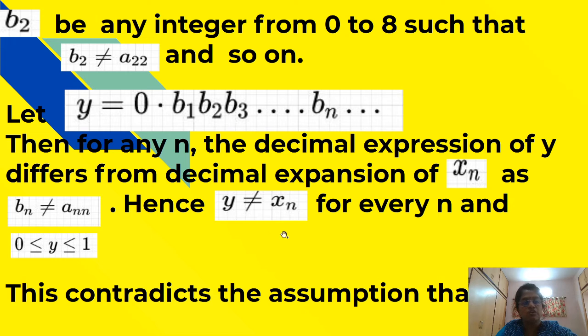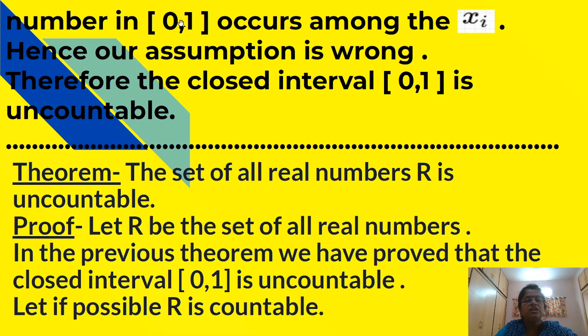Hence, y is not equal to xn for every n, and 0 is less than or equal to y, less than or equal to 1. And this contradicts the assumption that every number in [0, 1] occurs among the xi. Hence, our assumption is wrong, and therefore the closed interval [0, 1] is uncountable.